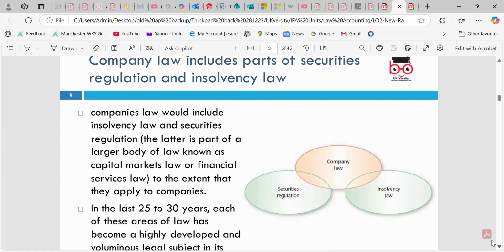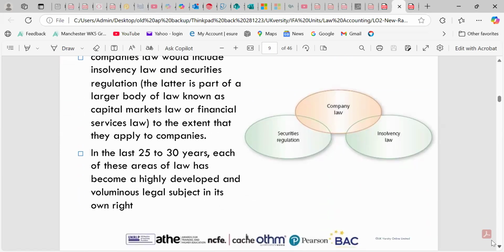So company law includes part of the security regulation and insolvency law, which we can look around from those perspectives. The security regulation, yeah, which we need to be registered. Of course, the shares can be issued, and for the registered capital, we need to look around the nominal and the preference shares.